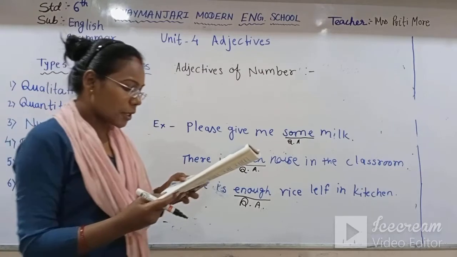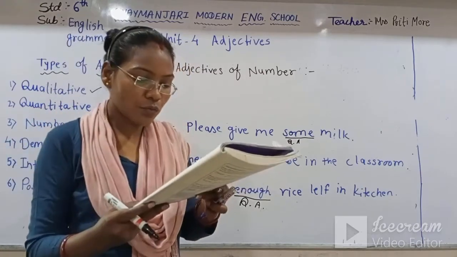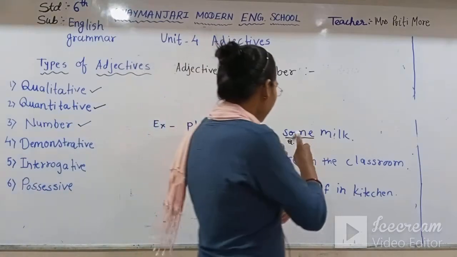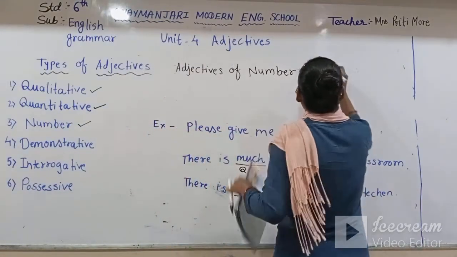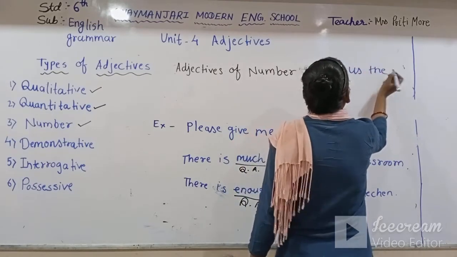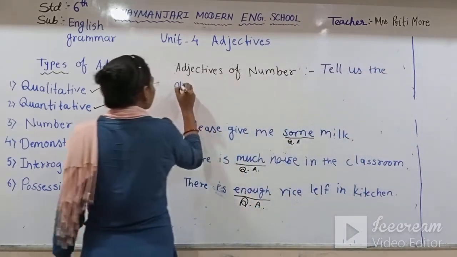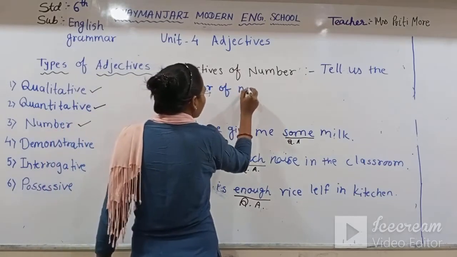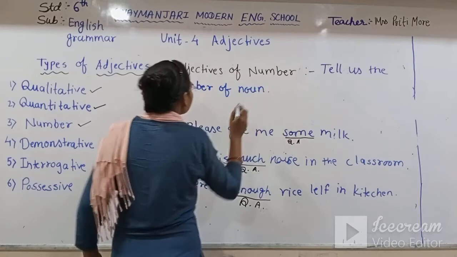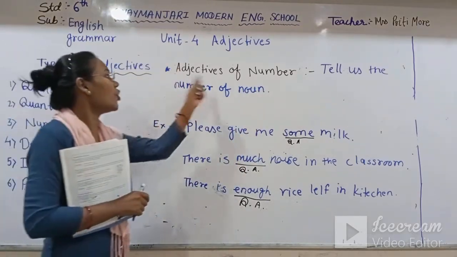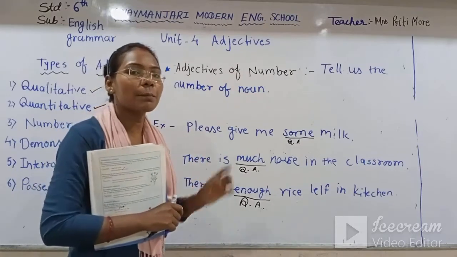Now, adjectives of number are words that tell us about the number of the noun. That means the adjective of number tells us the number of the noun.